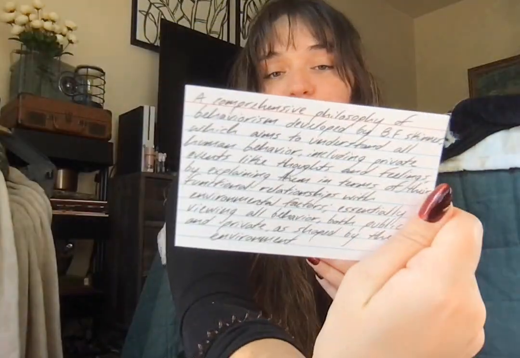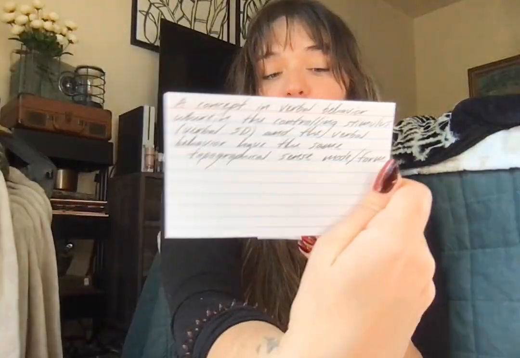Comprehensive philosophy of behaviorism developed by B.F. Skinner, which aims to understand all human behavior, including private events like thoughts and feelings, by explaining them in terms of their functional relationships with environmental factors, essentially viewing all behavior, both public and private, as shaped by the environment. Radical behaviorism. Concept in verbal behavior wherein the controlling stimulus and the verbal behavior have the same topographical sense, mode, or form. Formal similarity. Exists whenever a controlling variable evokes a response and there is point-to-point correspondence between the controlling variable and the response. Pass.